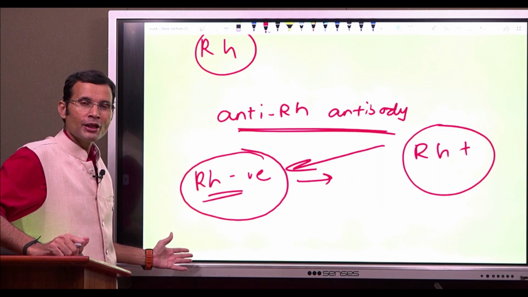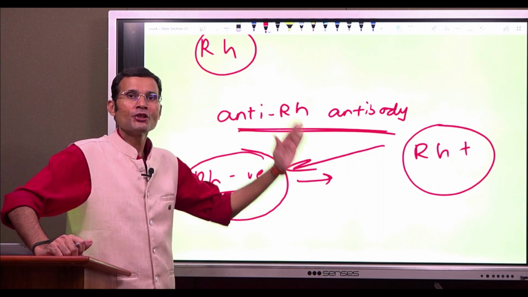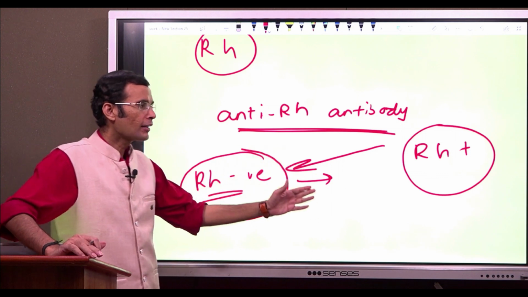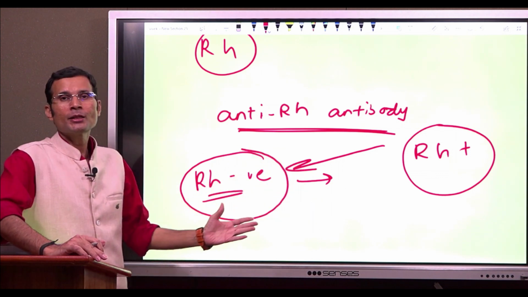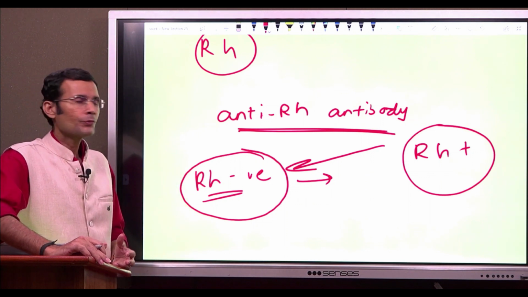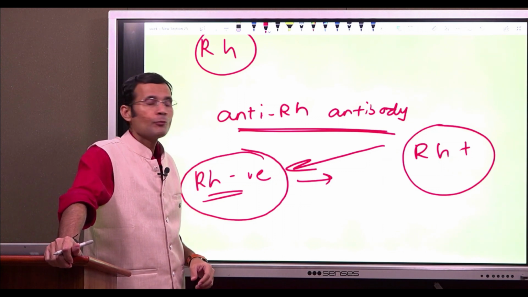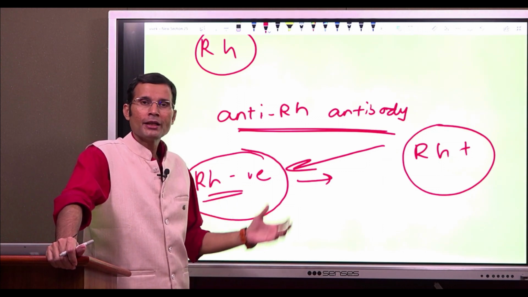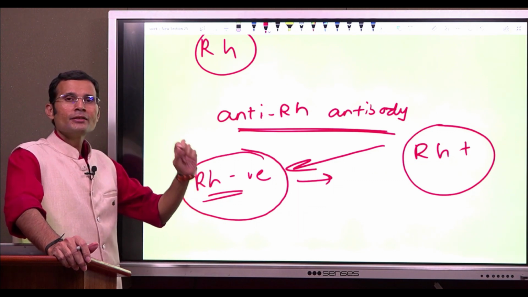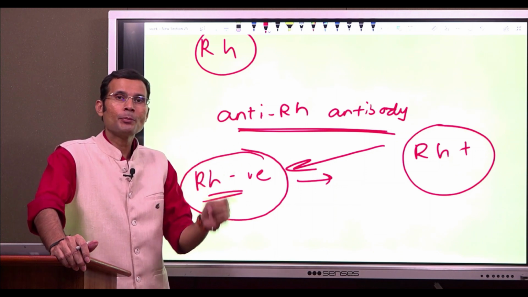So an Rh negative individual getting exposed to Rh positive blood. That's the only scenario where anti-Rh antibodies will be formed. With the first exposure, the immune system will get sensitized, and with subsequent exposures, the antibodies will be formed.